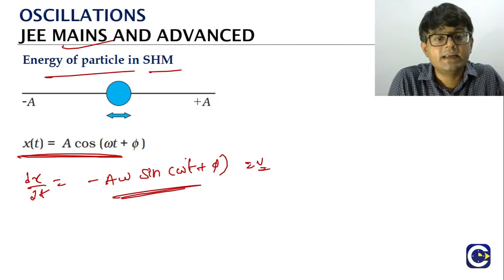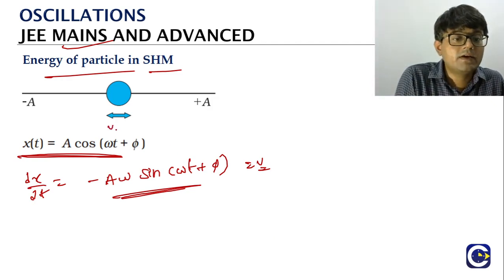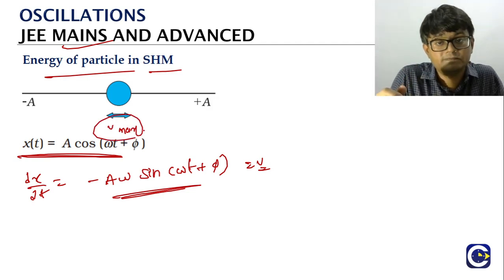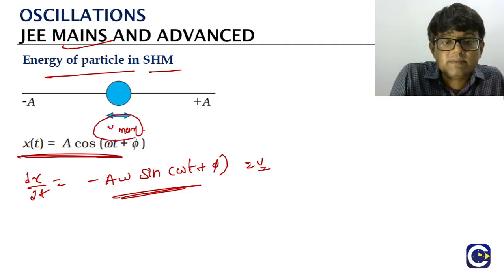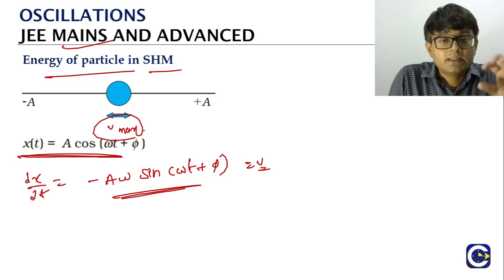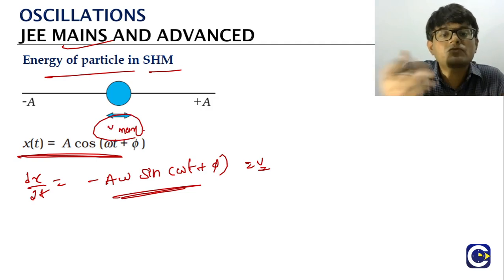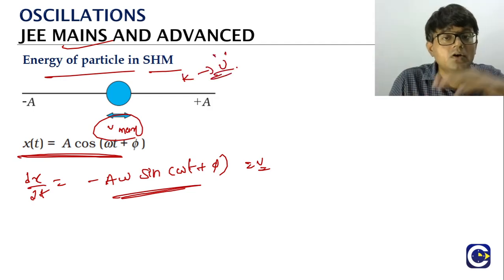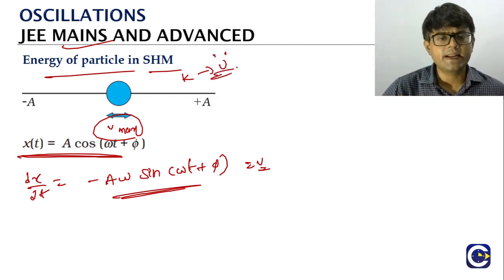So when the kinetic energy will be maximum, we said velocity will be maximum at the mean position. So kinetic energy also will be maximum at the mean position. So as the SHM is happening, the energy will change its form from the kinetic energy to the potential energy. Energy will not be lost, assuming there are no damping forces.